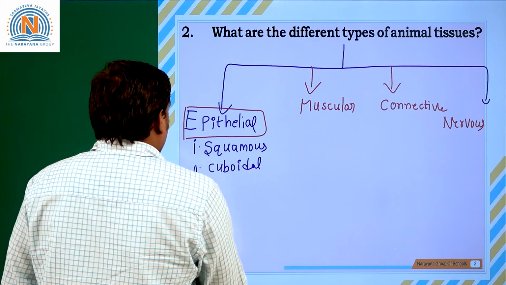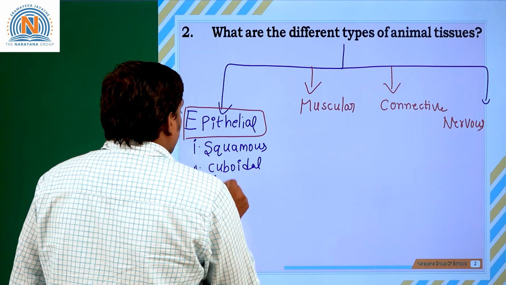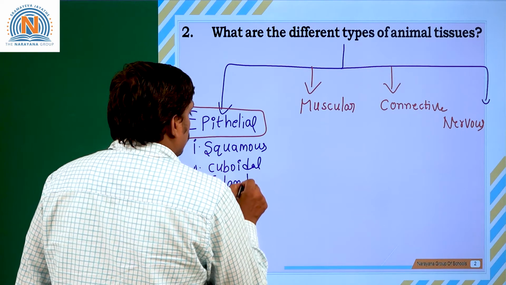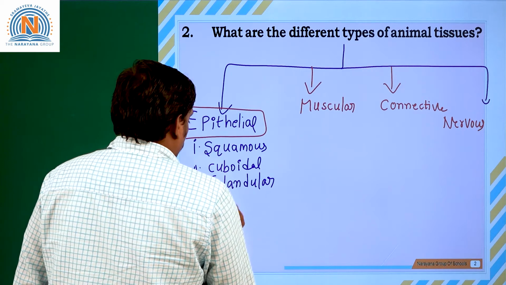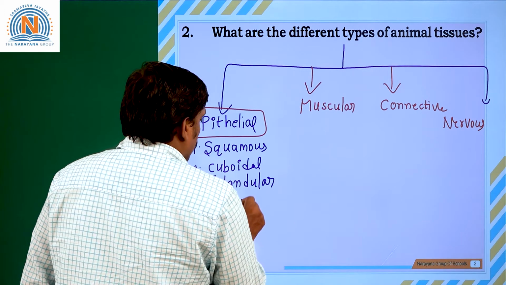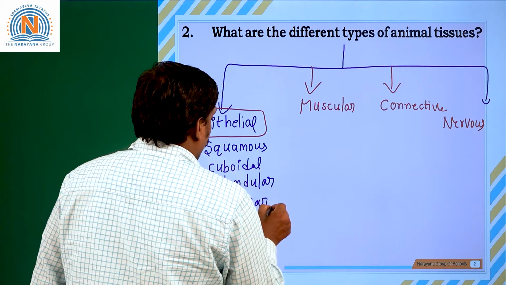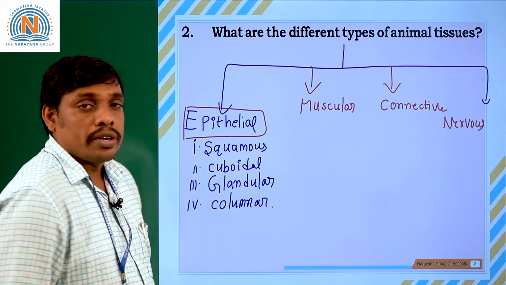Third type is glandular epithelial tissue that lines the inner walls of glands. Fourth one, columnar epithelial tissue that lines the inner walls of internal organs.